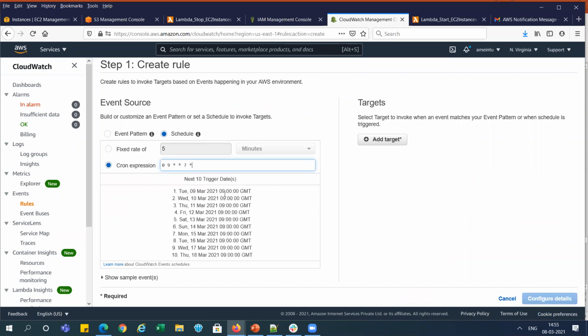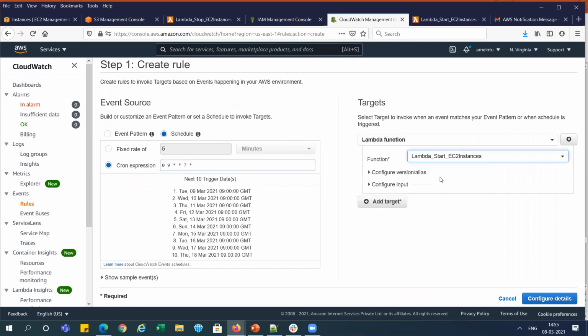You can see here it is started today at 9. Now it will start at 9 March 9 a.m. 10th. You can see the state is coming. We will add the target. We will add the lambda start function, right? And we will do the rest of the things.